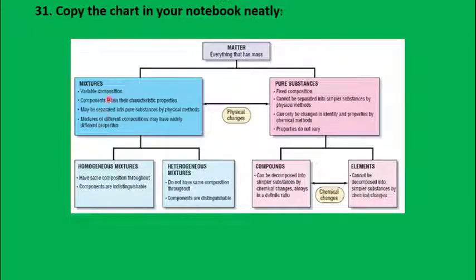Under impure substances, we have studied homogeneous mixtures and heterogeneous mixtures. Homogeneous mixtures have the same composition throughout; we cannot distinguish between the components. But heterogeneous mixtures don't have the same composition throughout, and components can be distinguished easily. And we have learned in the previous class how we can separate the mixtures by various processes. So I hope you have understood this chapter properly.